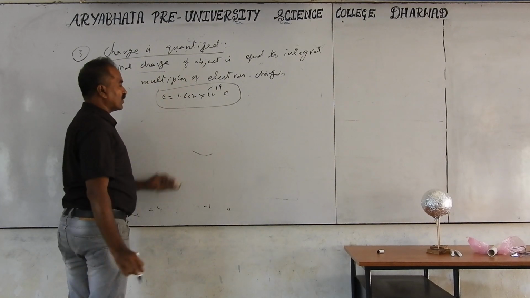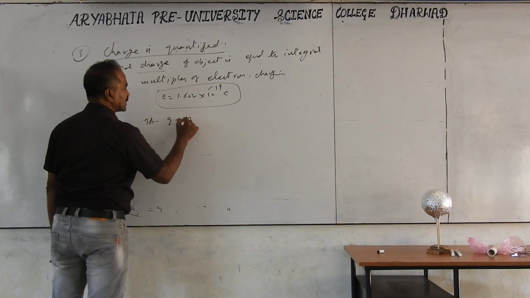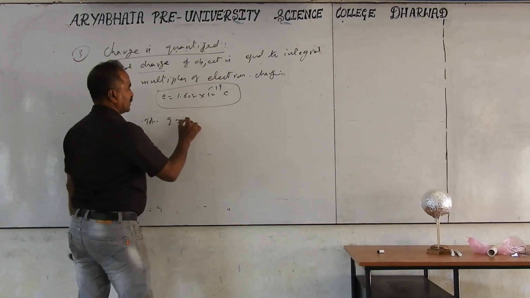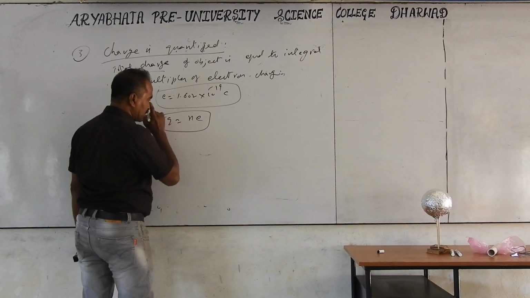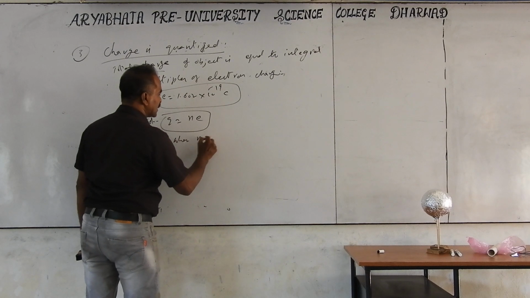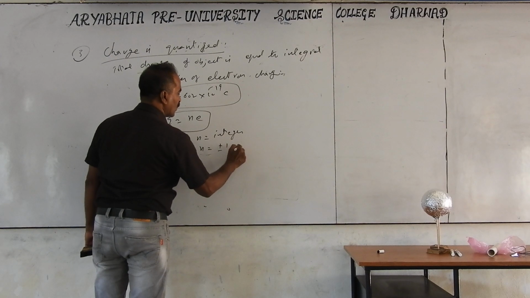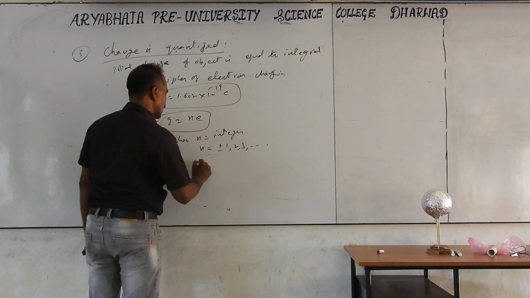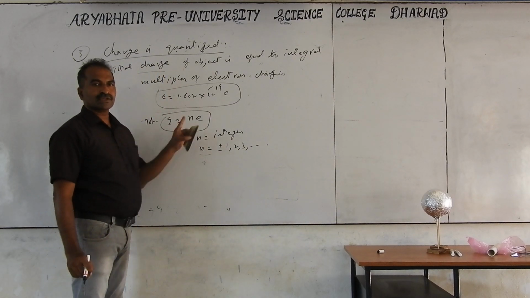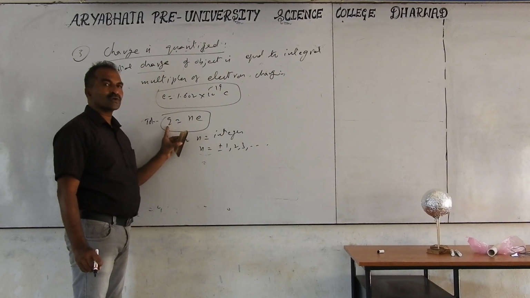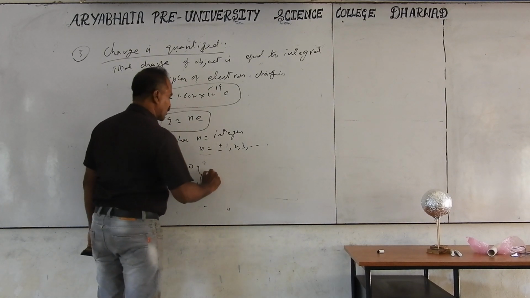Only electrons are transferred from one object to another object during electrification. So the total charge is equal to plus or minus n e, where n is an integer and takes the values plus or minus 1, 2, 3 and so on, whereas e is the charge of the electron, already mentioned. n can be 0 also. If n is 0, then 0 times e is 0, so Q is 0. Whenever n equals 0, Q becomes 0, and it is called a neutral body.